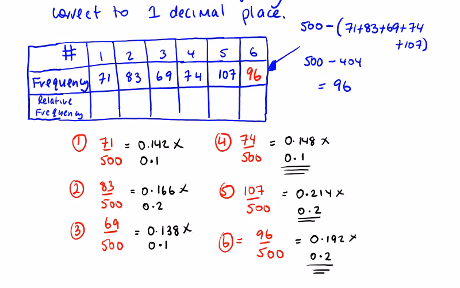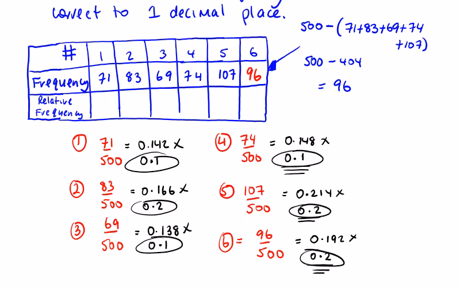But look at the 1 decimal places. We have 0.1, 0.2, 0.1. So a 1, a 2, a 1, a 1, a 2, a 2. So we have 3 2s and 3 1s, which add up to 0.9. So you can see here they don't add up to 1. So 3 decimal places will be a better representation in this case of the probabilities or the relative frequencies of each of these rows.